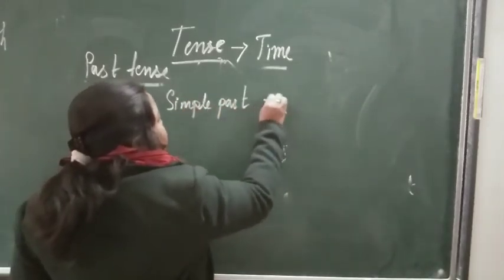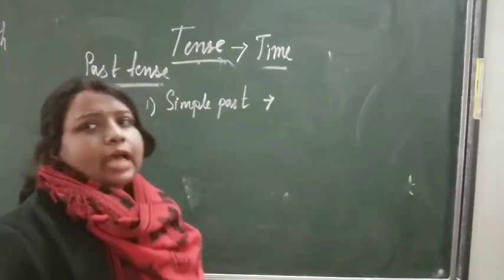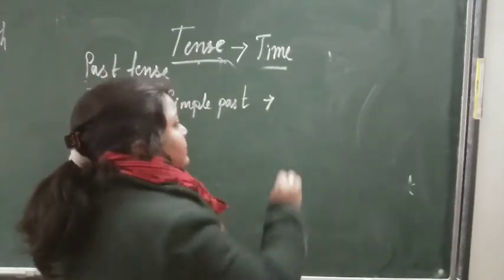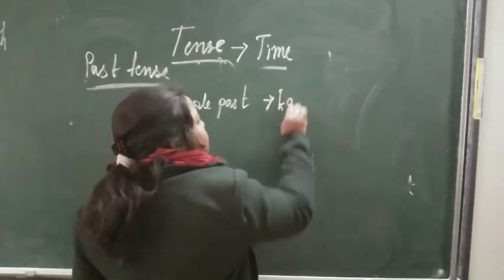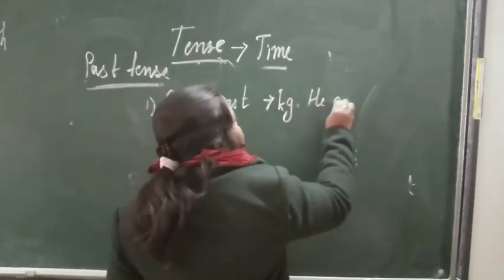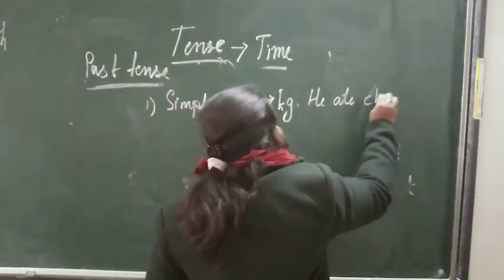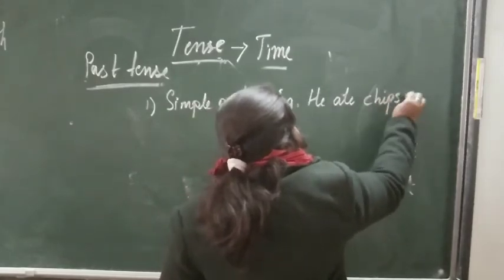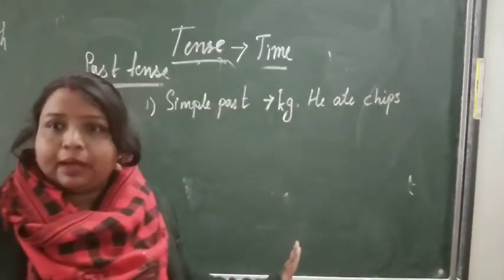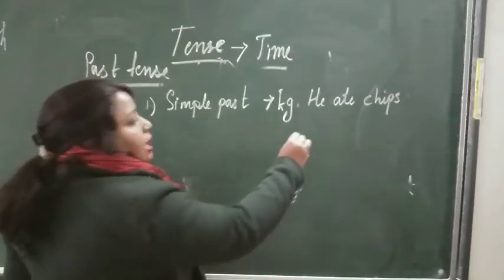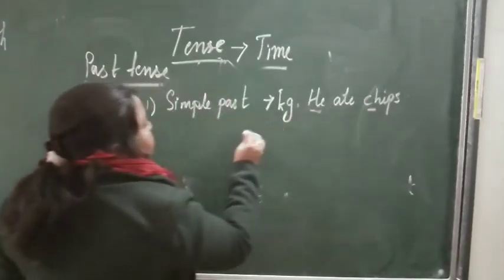Now in simple past, if I take a simple example of a simple past sentence, that is: He ate chips. Simple past. Okay. Now what all is coming here?